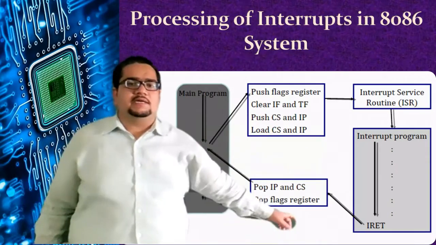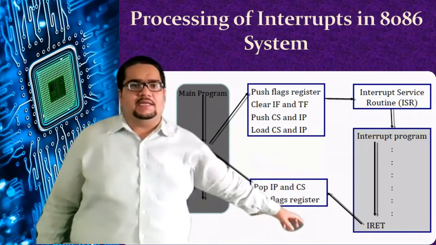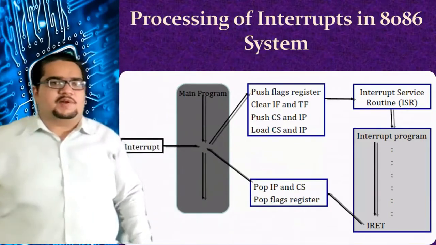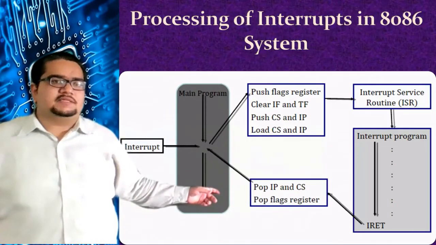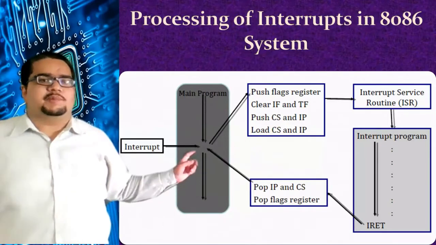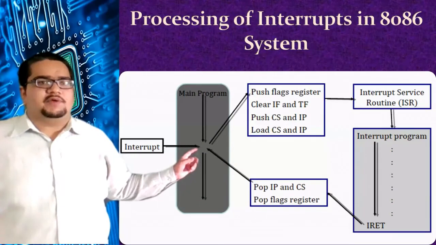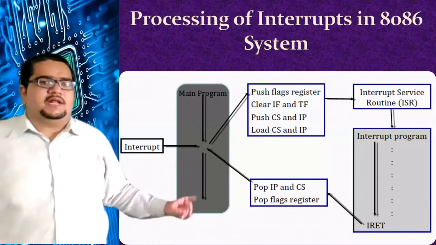At the end of the interrupt service routine, an IRET instruction will be there, return from interrupt. On executing that, it brings back the flag status and the CS IP of the main program and switches to the main program, exactly from the point where it left, and continues from there.